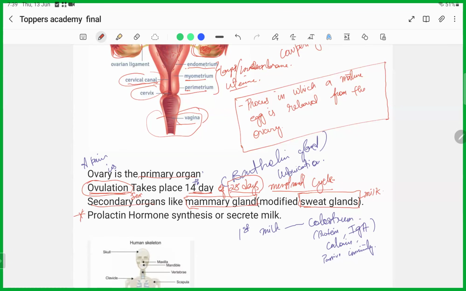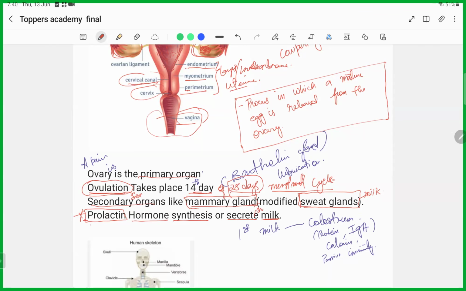There is a hormone named prolactin, which will help in the synthesis or secretion of this milk. So the hormone that helps in the synthesis or secretion of milk is prolactin.